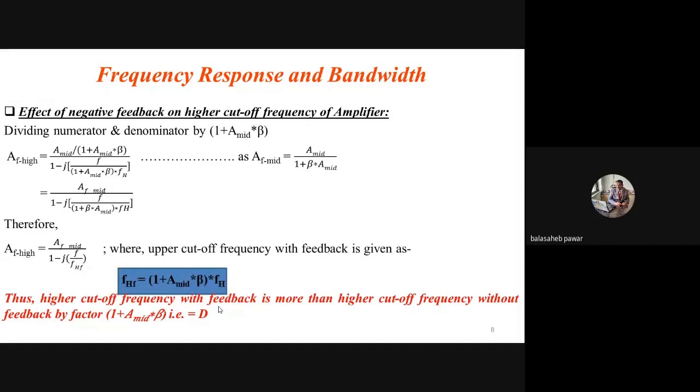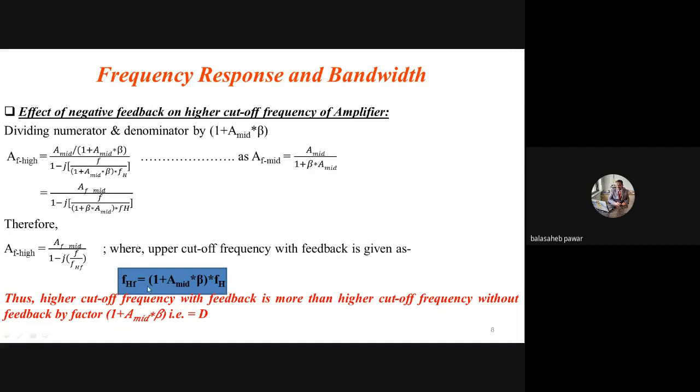Again, the same thing: dividing numerator and denominator, same as we did while studying the lower cutoff frequency. At the end, you will observe we get AF high equals AF mid divided by 1 minus jf by FHF. What is FHF now?